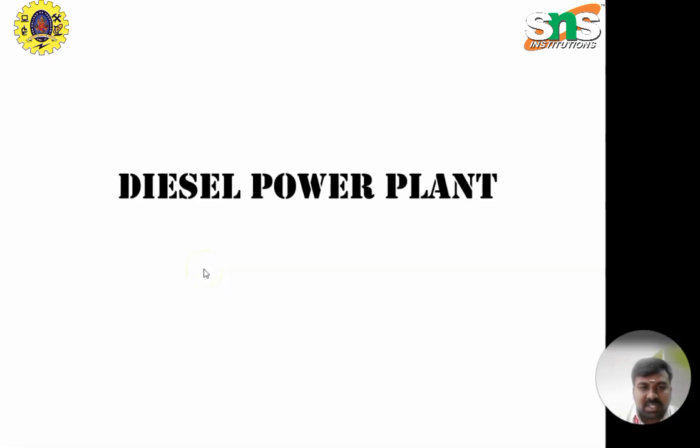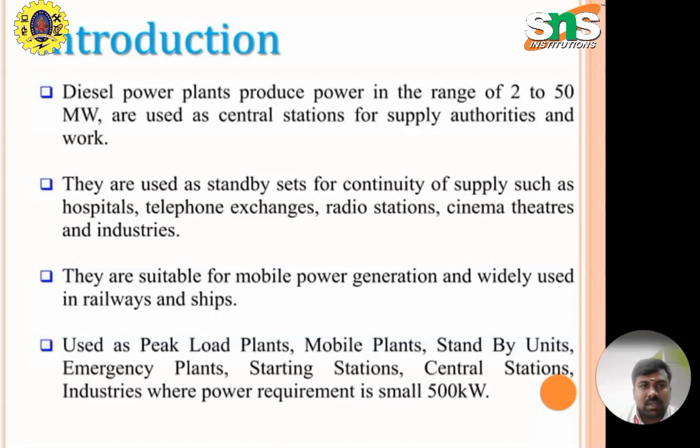In this presentation, I am going to discuss diesel power plants. Diesel power plants produce power in the range of 2 to 50 megawatts and are used as central stations for supply authorities and works.